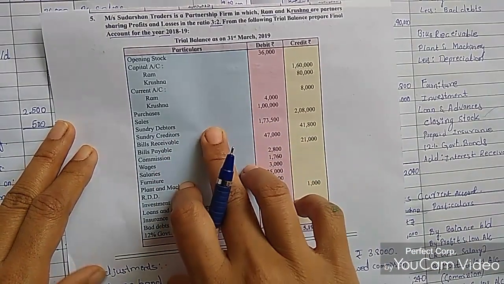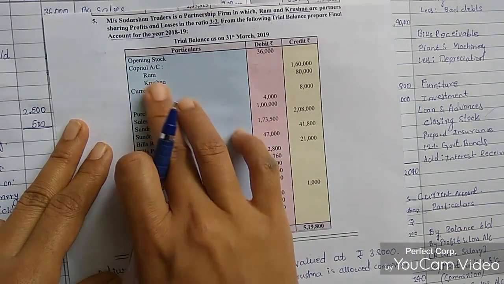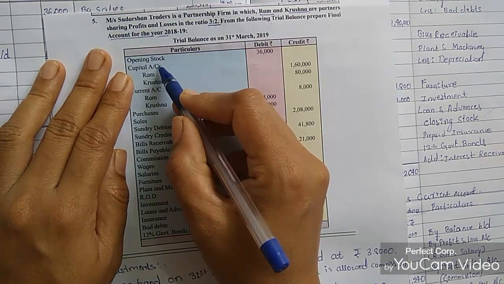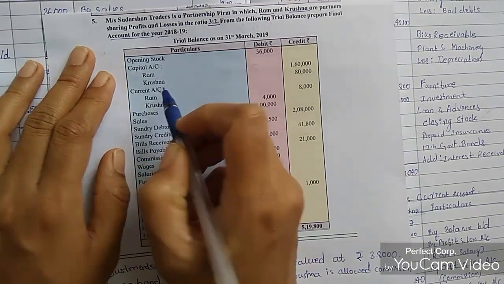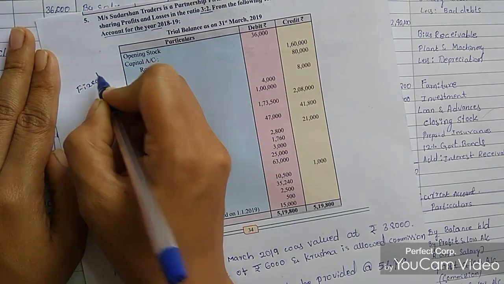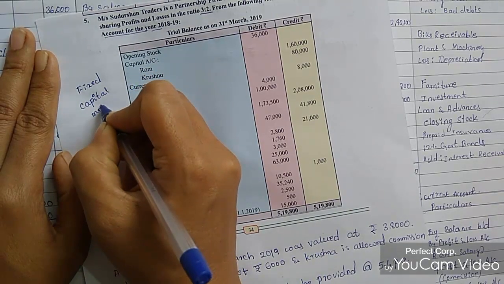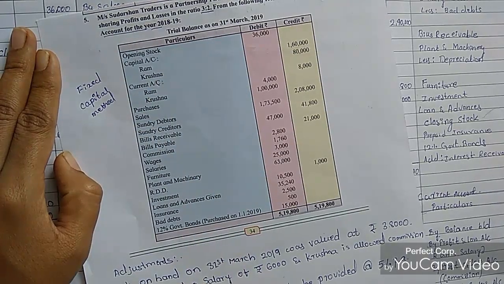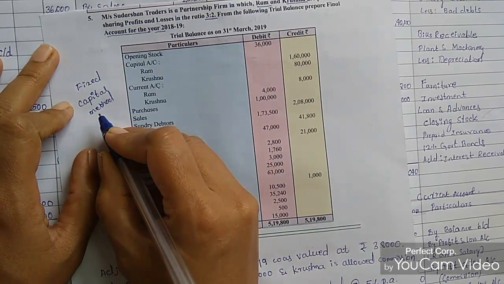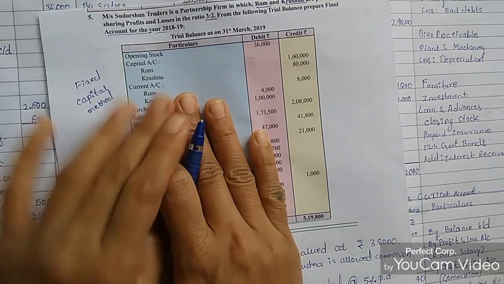See the trial balance records. So debit side and credit side, opening stock, capital account and current account. In this problem, capital account and current account are given. This is the fixed capital method. In this fixed capital method, we are going to calculate the capital account and the partners' current account. Both we are going to calculate in this problem.